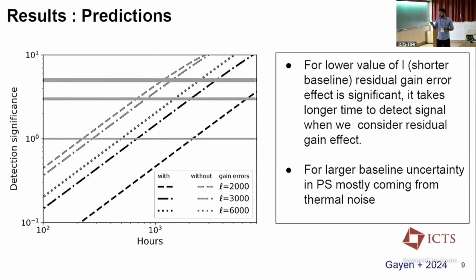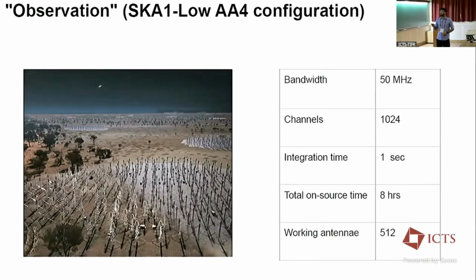All right, now we go to the multi-angular frequency power spectrum, where we will discuss the time and frequency correlation of the calibration and its dependency. For that, we will do a mock observation of SKA-Low AA4 configuration. It has 1024 channels, and the integration time is 1 second. I forgot to mention that for the sky model, we use the Sontes et al. foreground model, and the 21 centimeter signal is from Mandal 2023 at redshift Z equal to 8.